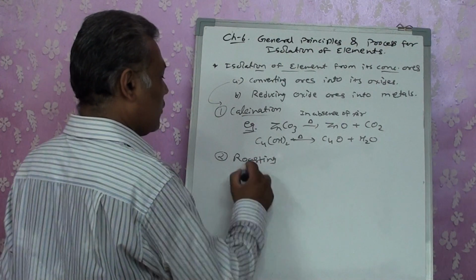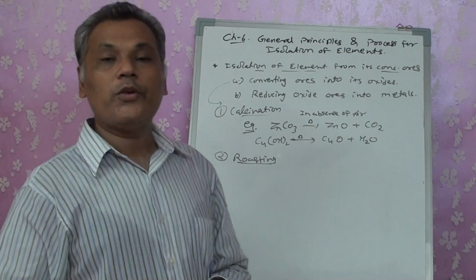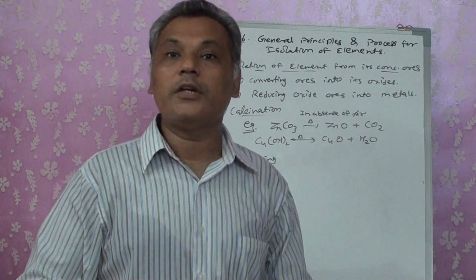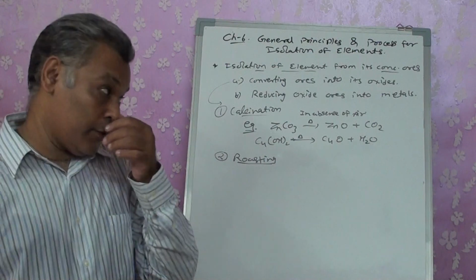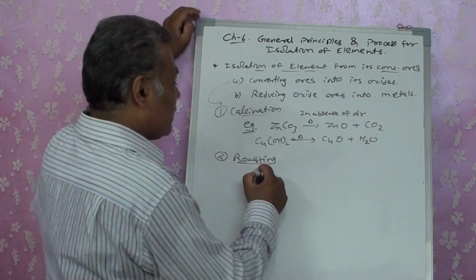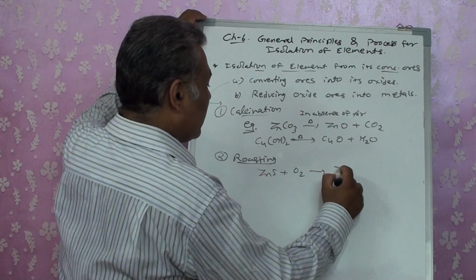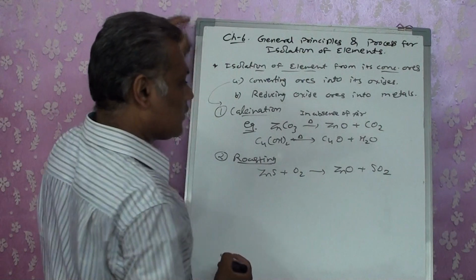roasting is carried out. Roasting means converting the ores into their oxide in a sufficient supply of air, or in excess of air. If I am having ZnS, it reacts with O2, it gets converted into ZnO plus SO2 gas is released.